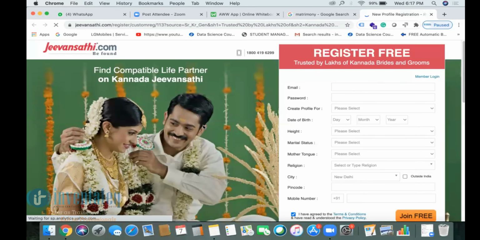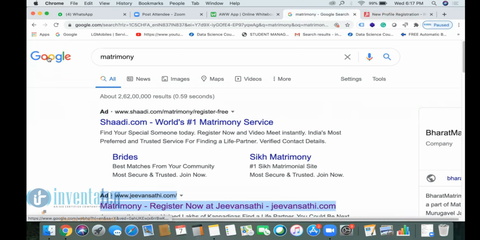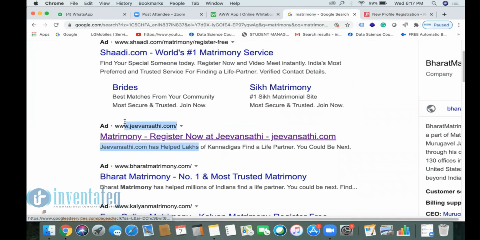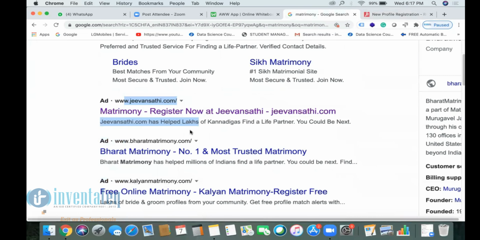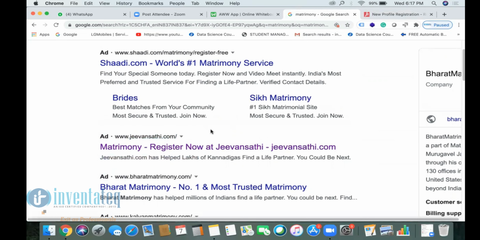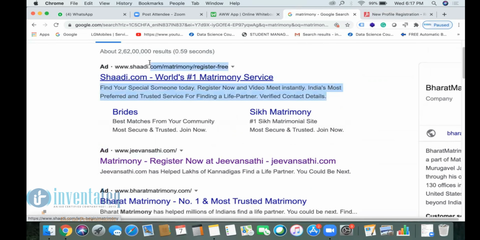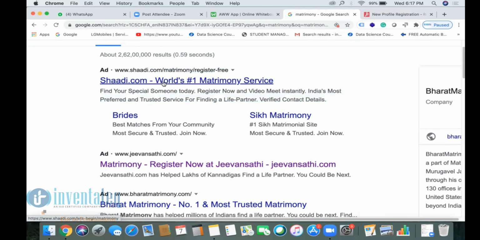For that click, the advertiser, Jeevan Sati, has to pay money to Google. Jeevan Sati pays money to Google only when a public user clicks on the ad or link. If the public user doesn't click on the ad, then that advertiser will not pay money to Google.